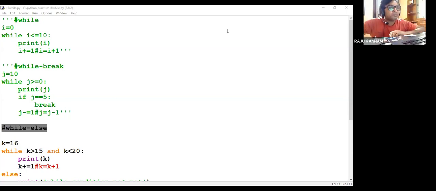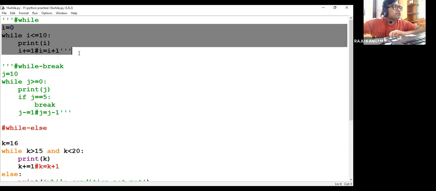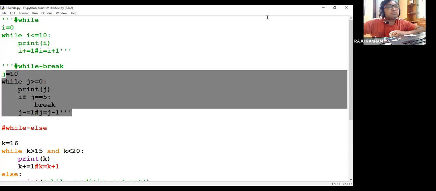Sir, can you teach reverse of number of digit programs? You want a reverse of number? Yesterday we have seen we printed from 0 to 9 as well as 9 to 0 also. Here this loop is printing 0 to 10 and this loop is printing 10 to 0. Yesterday we have discussed that.